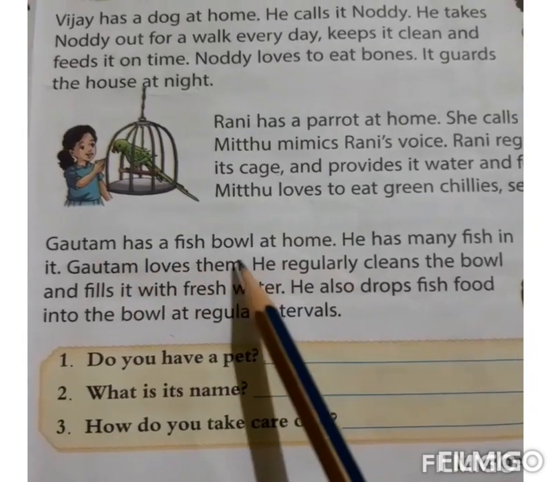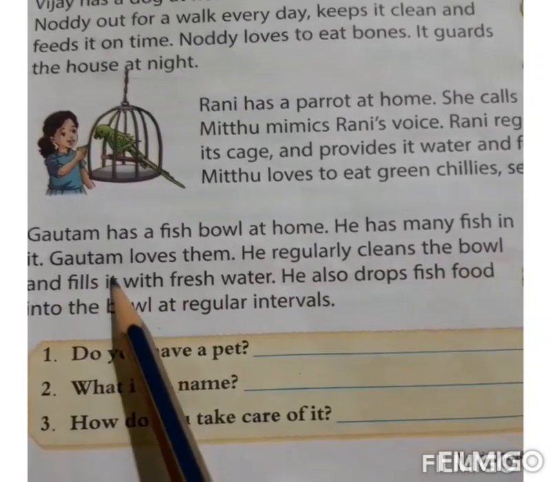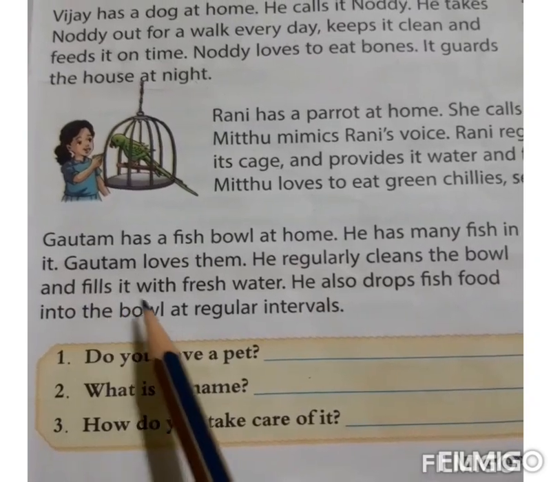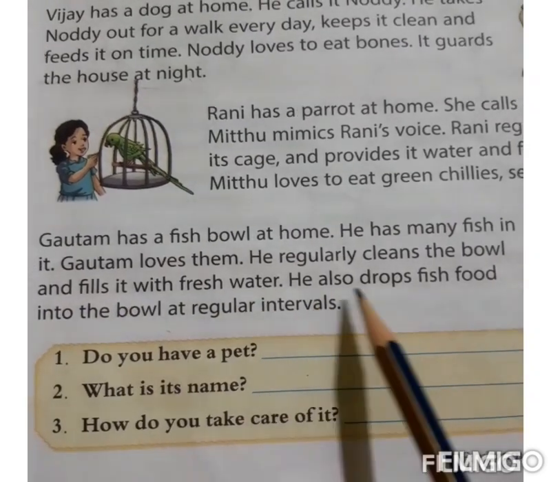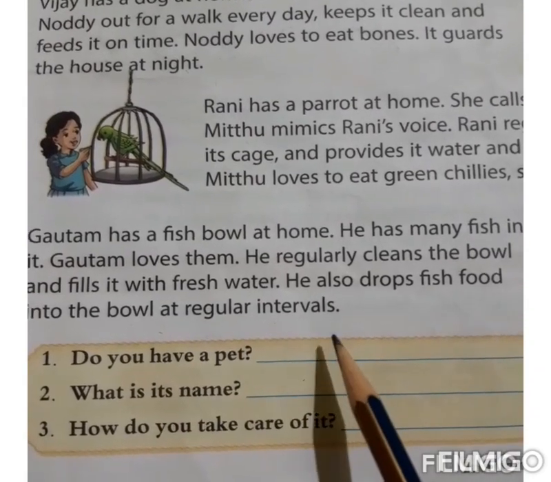Gautam has a fish bowl at home. He has many fish in it. Gautam loves them. He regularly cleans the bowl and fills it with fresh water. He also drops the fish food into the bowl at regular intervals.